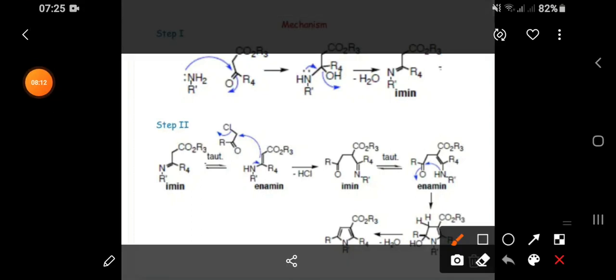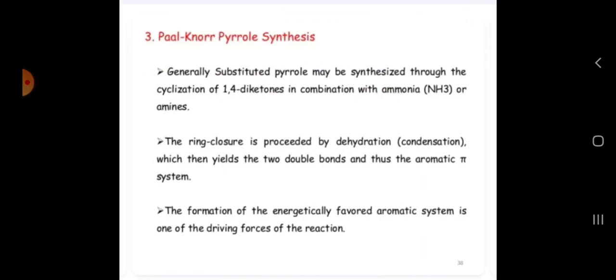And after this, what are we forming here? H will come here, OH, the double bond is present like this, and here NR dash you are going to get. It is going to lose the H2O molecule. Again it is forming a double bond. This one we are getting is a pyrrole derivative. So this is about the Hantzsch synthesis.